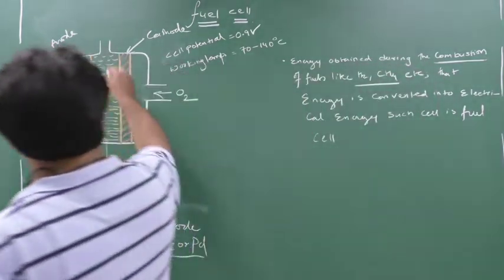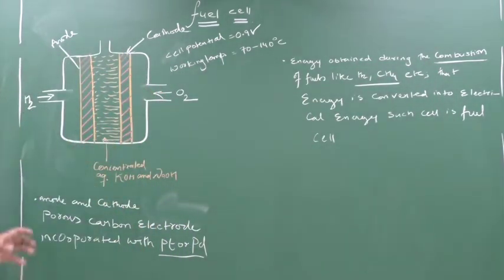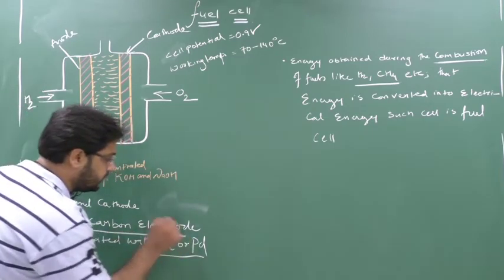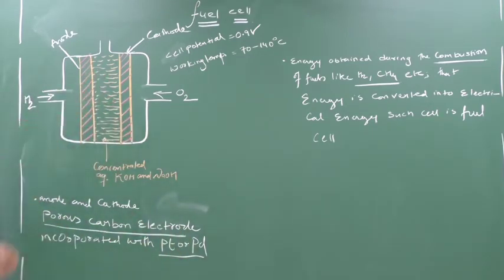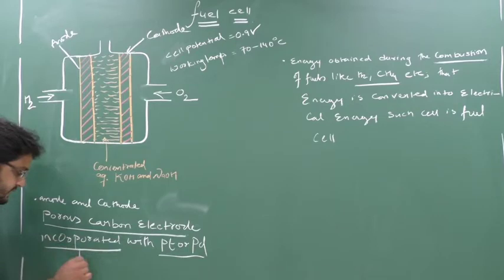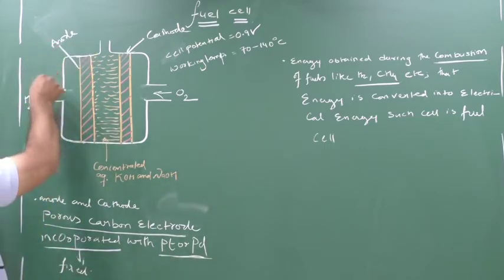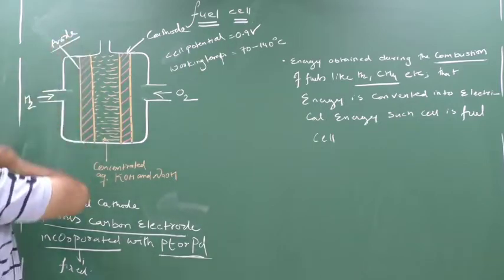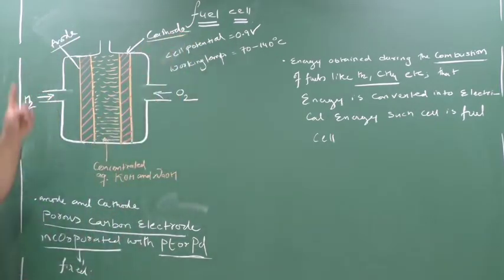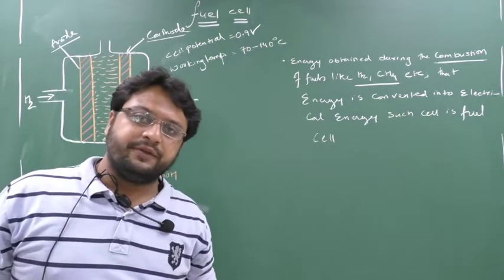Now see here there is a schematic diagram of a fuel cell. The fuel cell contains what? It contains anode and it contains cathode. The anode and cathode are nothing but what? Porous carbon electrode. This anode and cathode is a porous carbon electrode which is incorporated, incorporated means fixed, which is fixed with platinum or palladium. Clear? So you can see the schematic diagram of a fuel cell. This anode and cathode are porous carbon electrode. Porous carbon means soft carbon. Porous, you know, will contain minute holes.